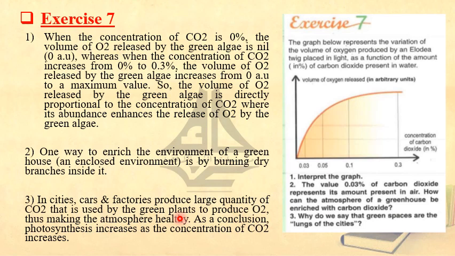So more areas of green plants will make these green plants release more oxygen by absorbing the high quantity of CO2 that is being released by the cars and the factories, and by this more oxygen will be available in the atmosphere, and this will make it more healthy. As a conclusion, photosynthesis increases as the concentration of CO2 increases.